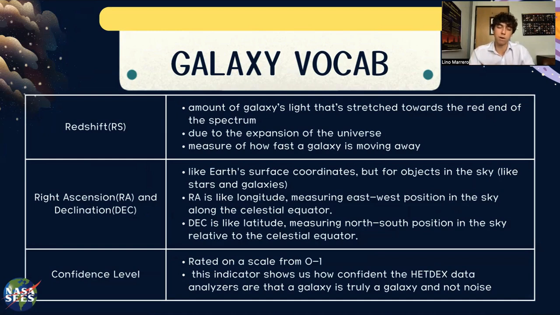Finally, the last vocab word we have is confidence level. It's rated on a scale from 0 to 1, and it shows us how confident the HETDEX data analyzers are that a galaxy is truly a galaxy and not noise. So the closer to 1, the more likely it's a galaxy.